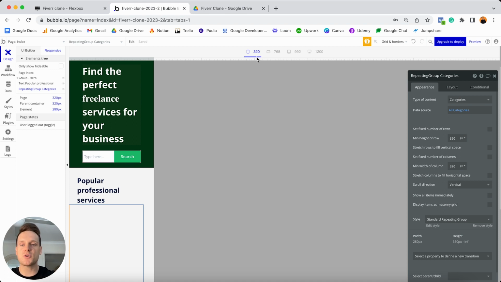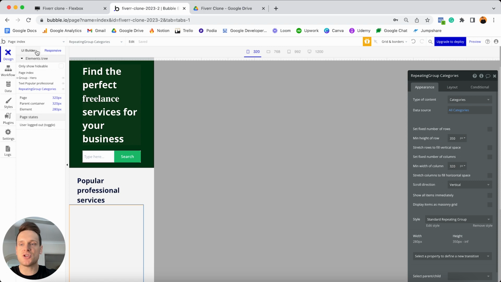But then of course, because most elements and groups have an infinite maximum width, that just means that they can expand and take up the full page on a desktop. So at the minimum width of my repeating group, I'm only going to want it to be 320 pixels. At the smallest possible size, that is the exact dimensions I want. So that's why I've selected 320 pixels for the minimum of each repeating group column here.